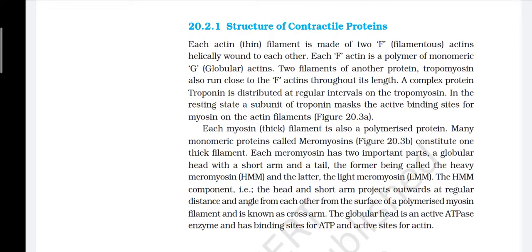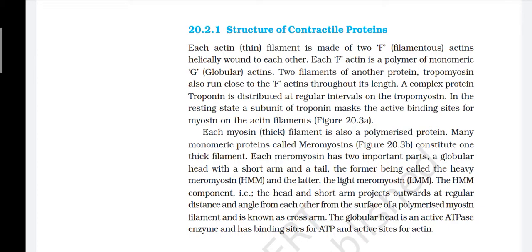Structure of contractile proteins. Each actin thin filament is made up of two F filamentous actins helically wound around each other. Each F actin is a polymer of monomeric G globular actins. Two filaments of another protein, tropomyosin, also run close to the F actin throughout its length. A complex protein, troponin, is distributed at regular intervals on the tropomyosin. In the resting state, a subunit of troponin masks the active binding site for myosin on the actin filament.